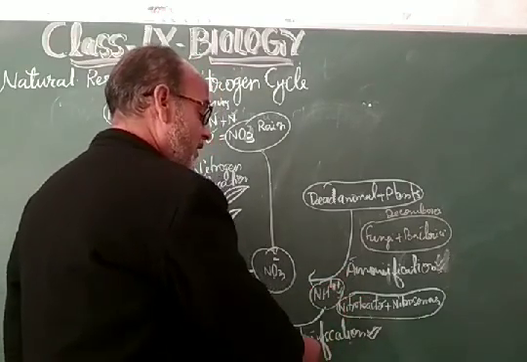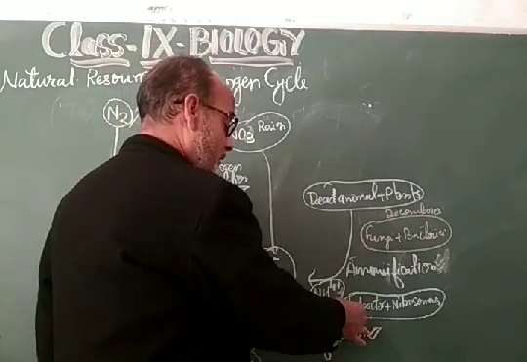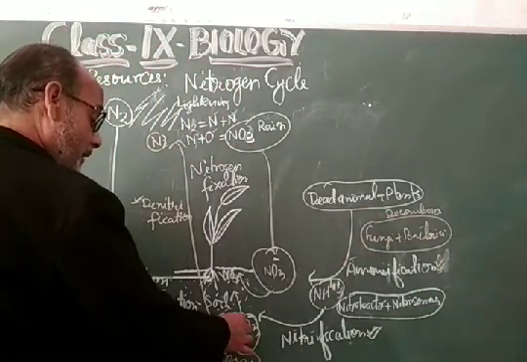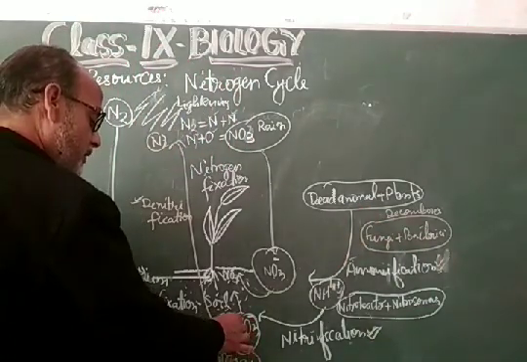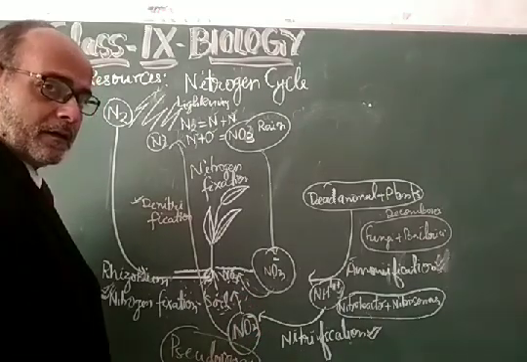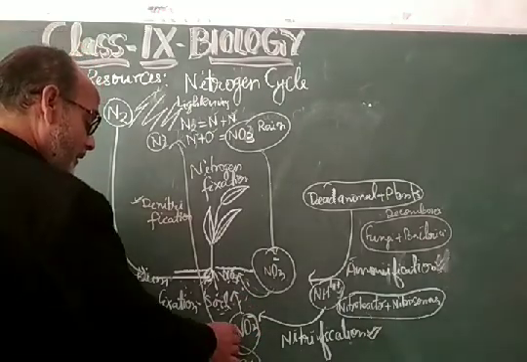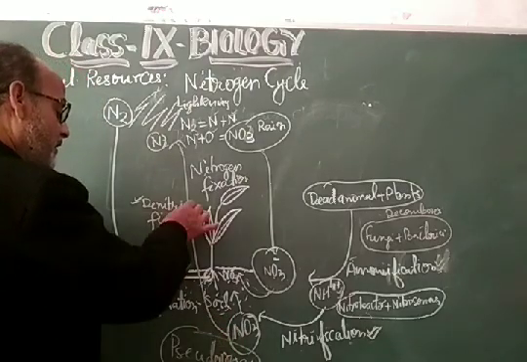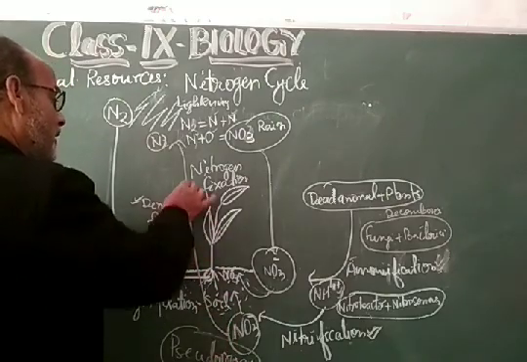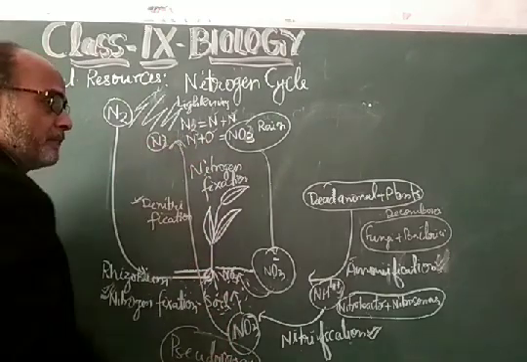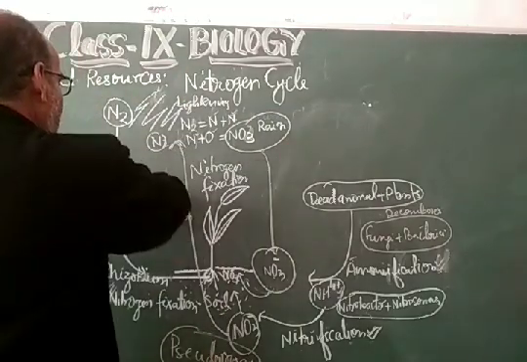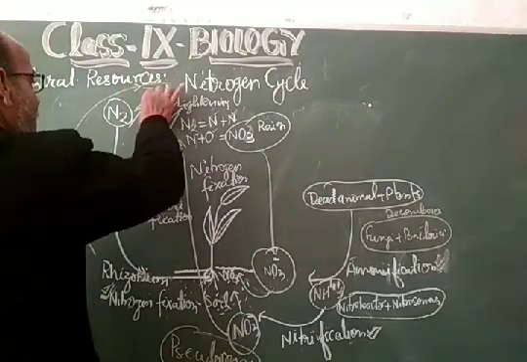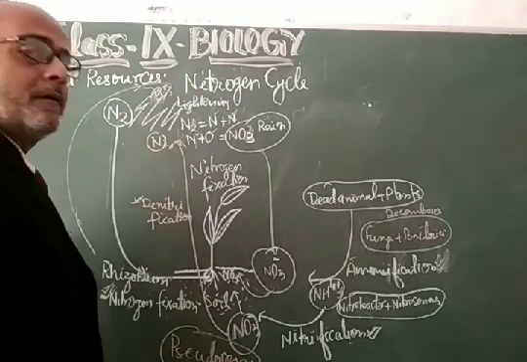This process is called nitrification, and that is with the help of Nitrobacter and Nitrosomonas. Further, the nitrate that is present in sufficient quantity in the soil gets decomposed by Pseudomonas, and this process is called denitrification, by which the atmospheric nitrogen gets free and mixes into the atmosphere. So this is the nitrogen cycle, which is very regular, and the percentage of the material gets maintained in the atmosphere.